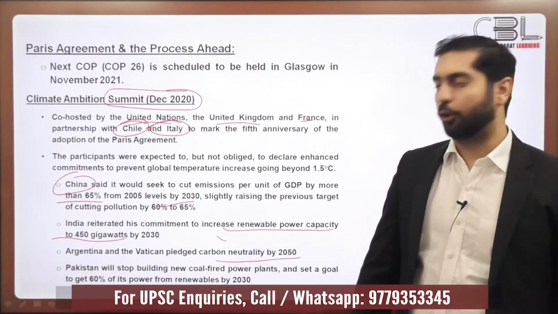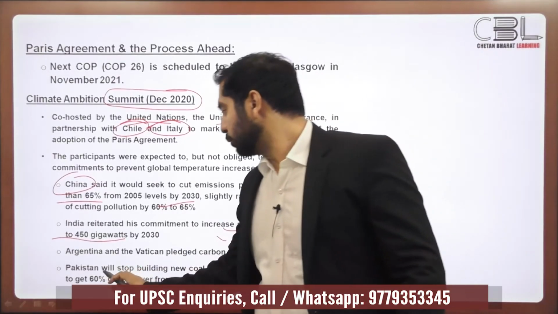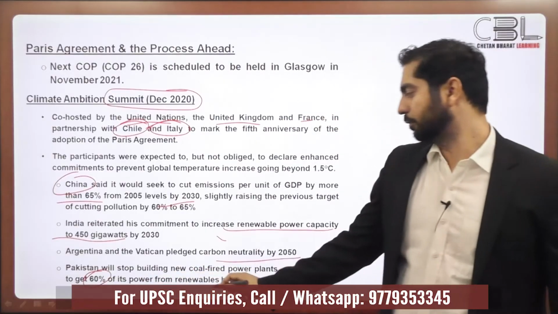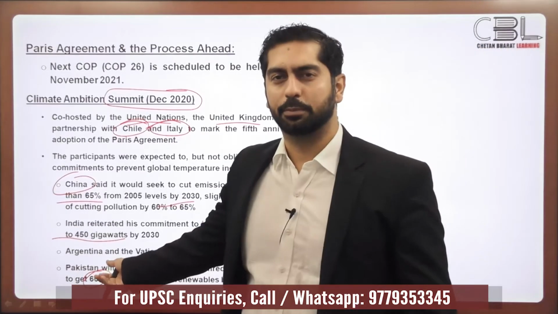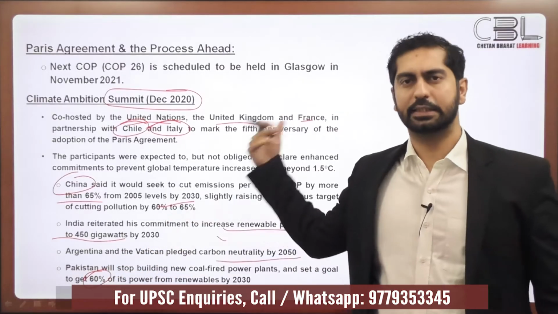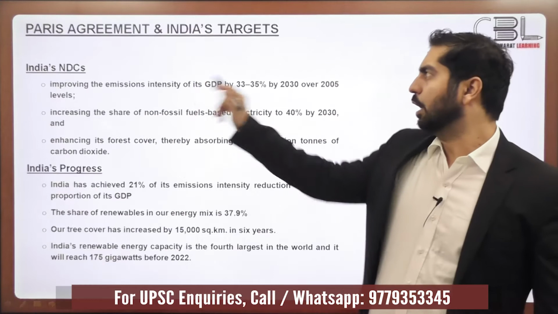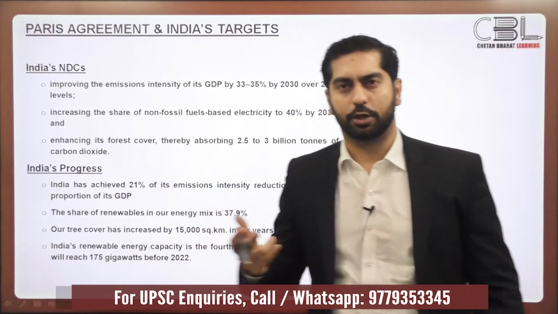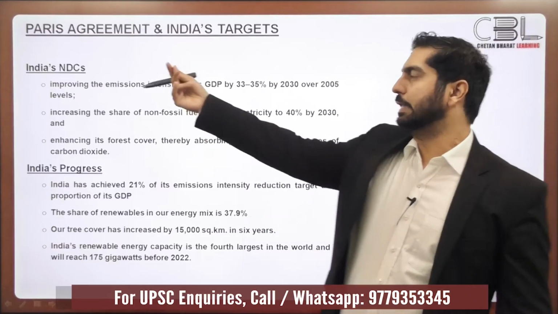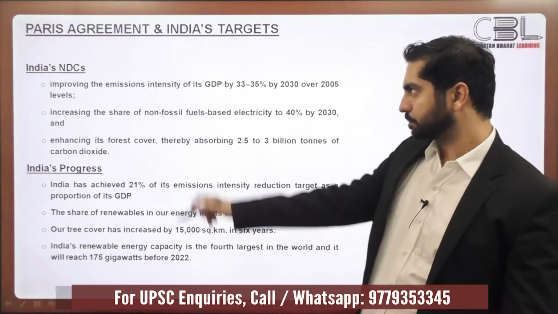Similarly, Pakistan said that it will not construct any more coal-based thermal plants, and it set a goal to achieve 60% of its power from renewables by 2030. So these were some of the commitments made by the world leaders at this Climate Ambition Summit. Now, before I wrap this up, we should know what India's NDCs were, just a quick revision of India's NDCs as declared at the Paris Agreement of 2015.